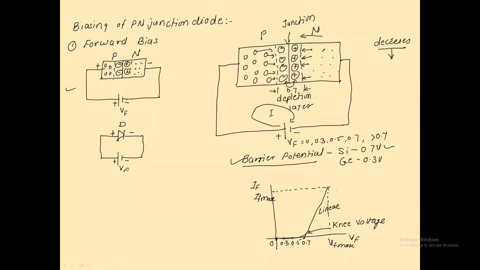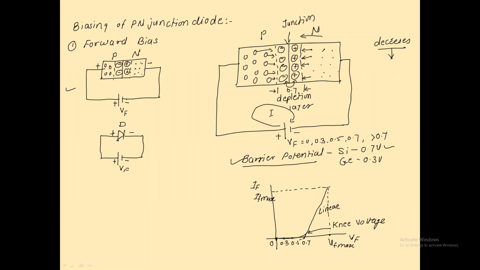You know that when the current flows through the material, heat energy is generated. If you increase the forward bias voltage above the maximum level, definitely the maximum current can flow, but this current will completely damage this PN junction diode permanently.